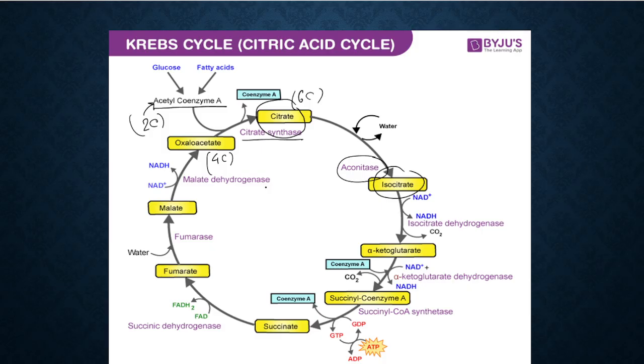So let me discuss up to this once again. Oxaloacetate is a 4 carbon compound. Acetyl coenzyme A is a 2 carbon compound. Both of them will join and produce citrate, which is a 6 carbon compound, and the enzyme that will be used is citrate synthase.